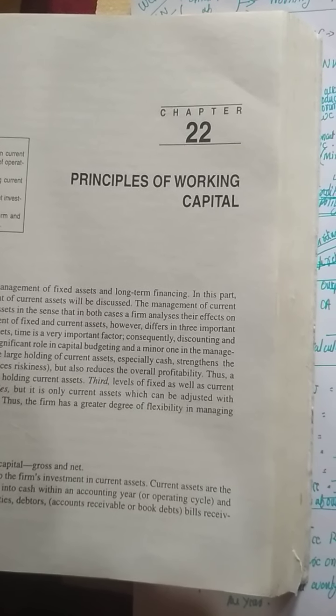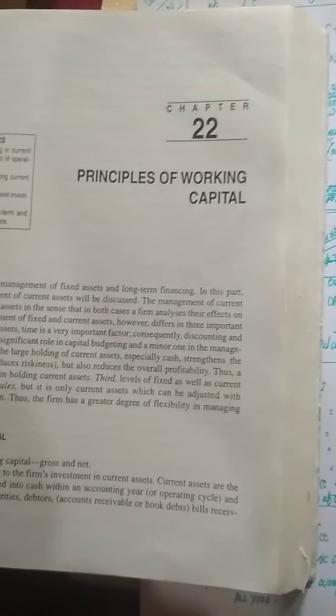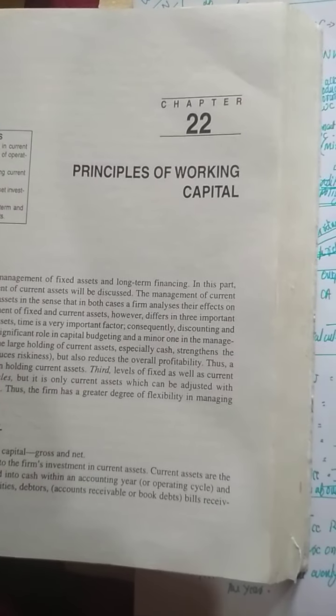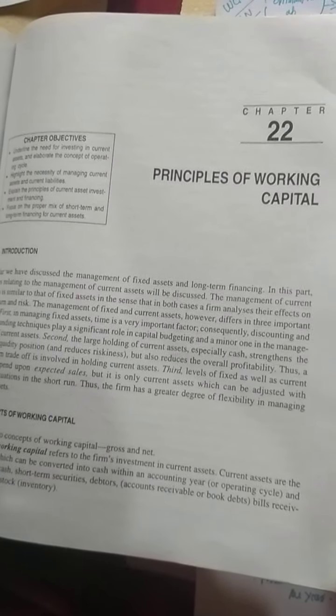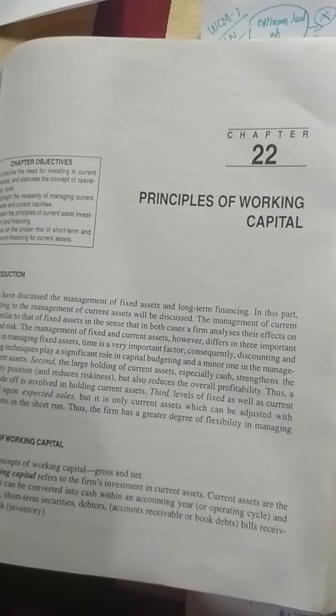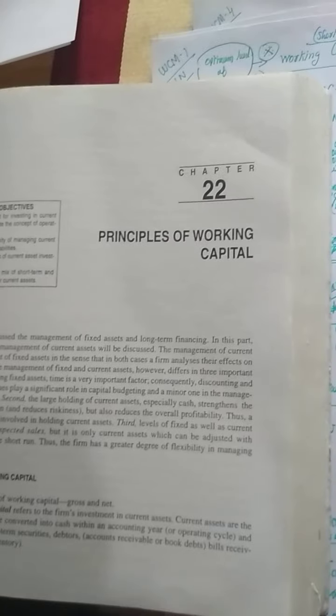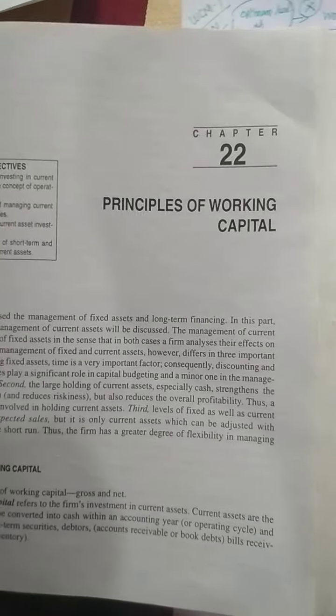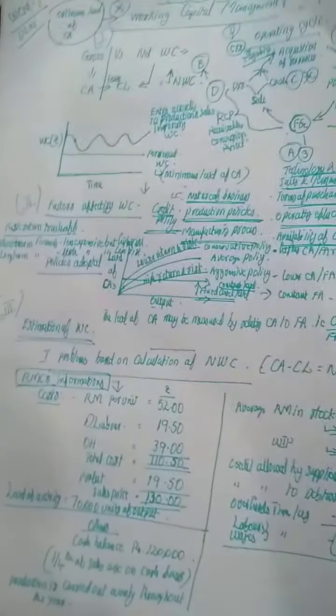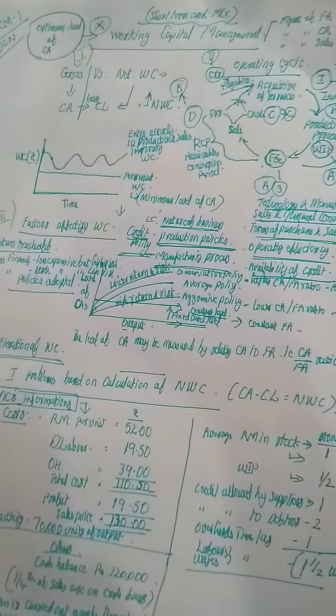So capital budgeting was all about long-term asset mix, and dividend decision was all about profitability and dividend mix. Okay, and today's session we will be dealing with working capital management, which is the fourth module as per our syllabus.